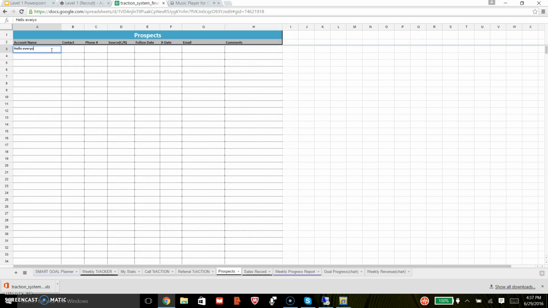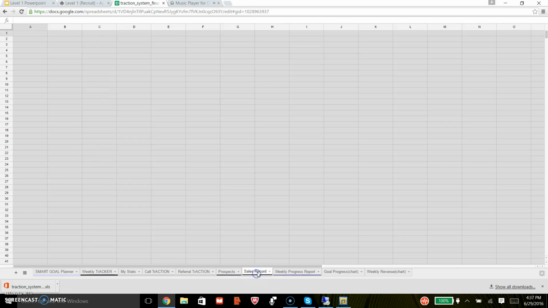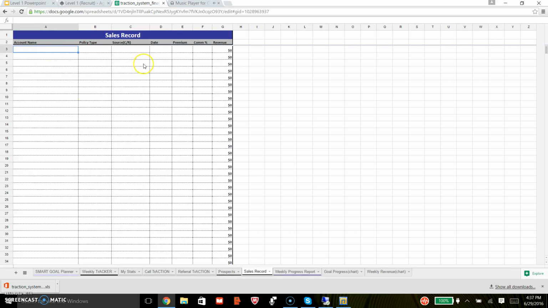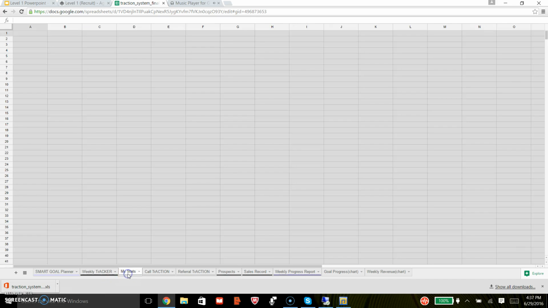The Sales Record tab is where you input all of your sales so you can keep a running total of your clients, and is convenient for cross-referencing your business with your commission statements to make sure you can get paid for all the business you've written. Now let's go back to the tab where everything comes together, the My Stats tab. This is the output tab of the system, where all of the info you just gathered is spit out for you to make decisions, stay disciplined, and make sure you're on the right track.